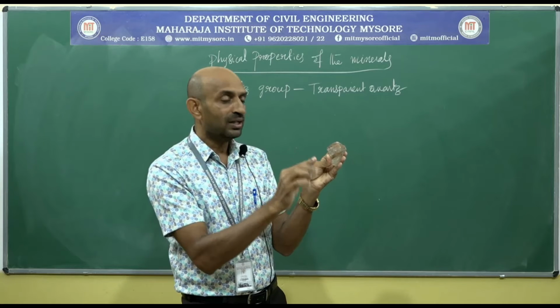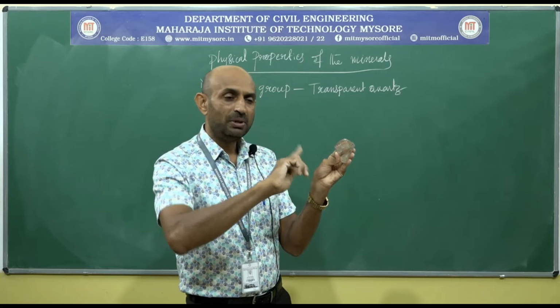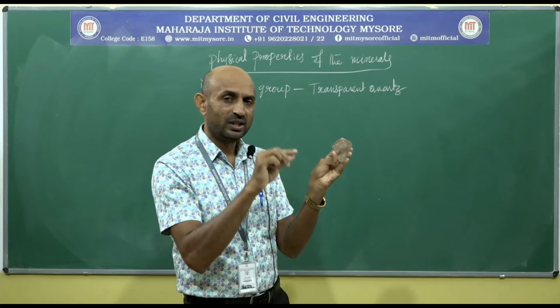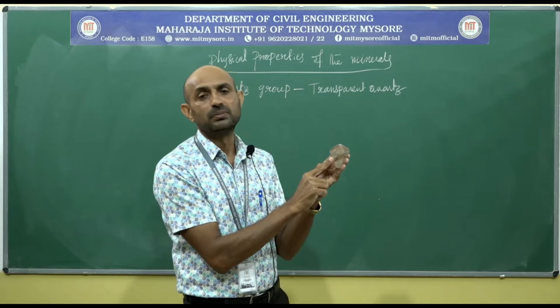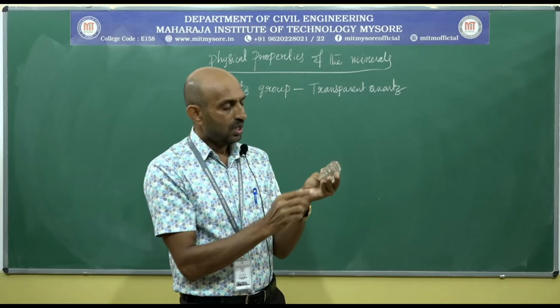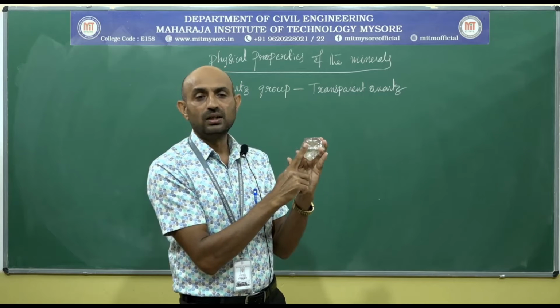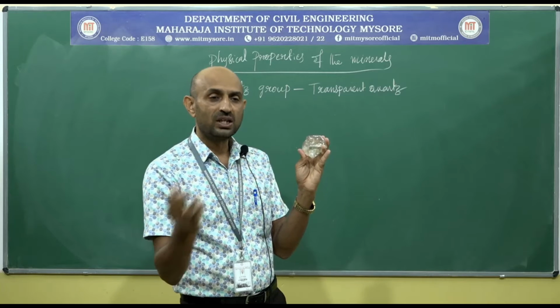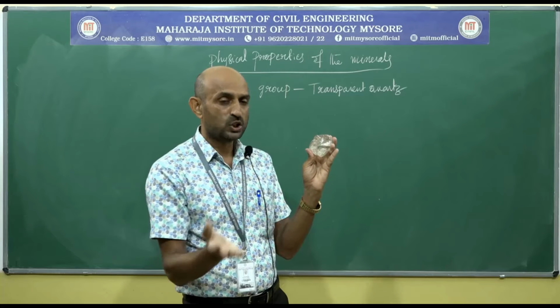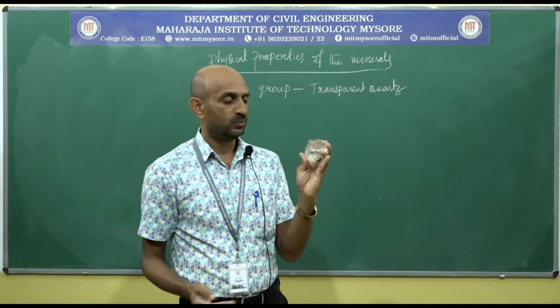When we find on the broken surface of a mineral semicircular ridges and grooves, then it is called by the name conchoidal fracture. These kinds of fractures can be seen in many quartz group minerals like flint and some other minerals also.